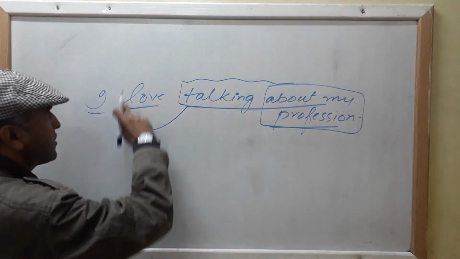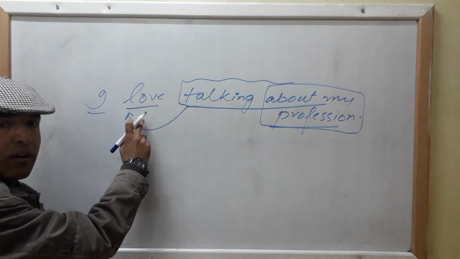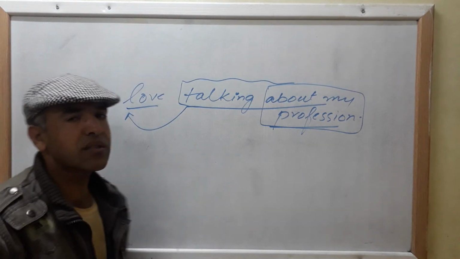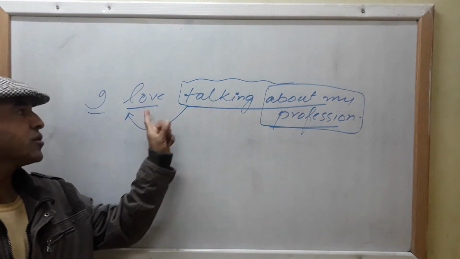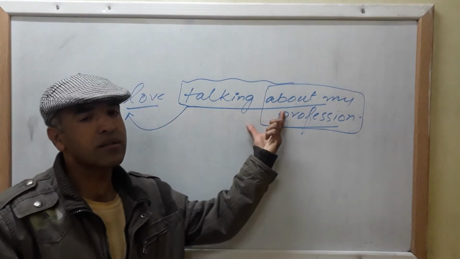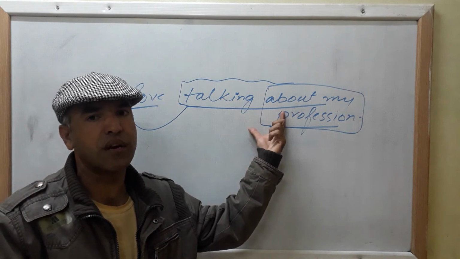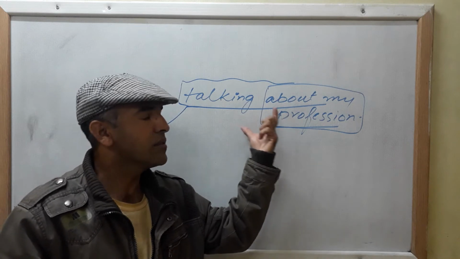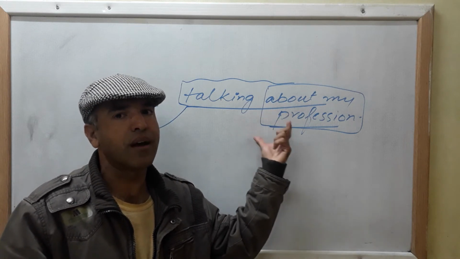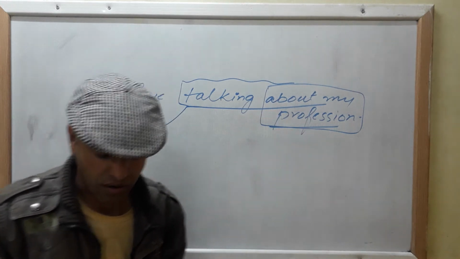This is a direct object because it is the receiver of the action. So this love is your verb and this talking about my profession is a gerund phrase, and it is functioning as the direct object of the verb.